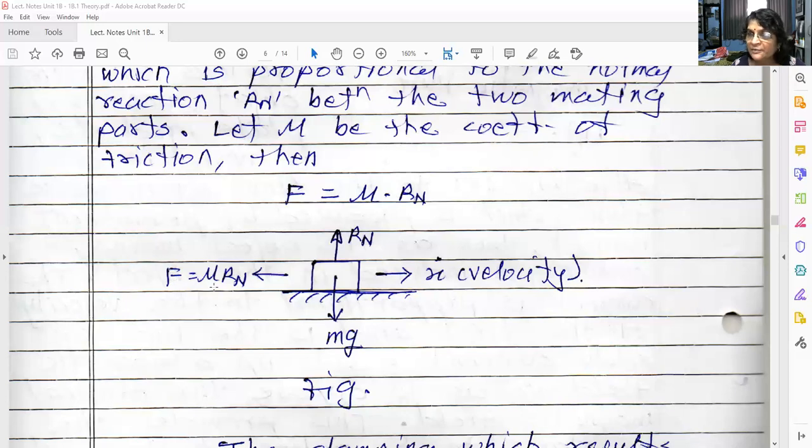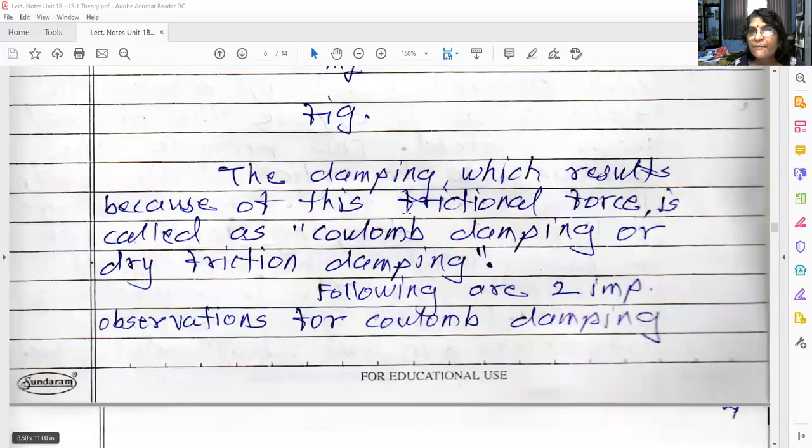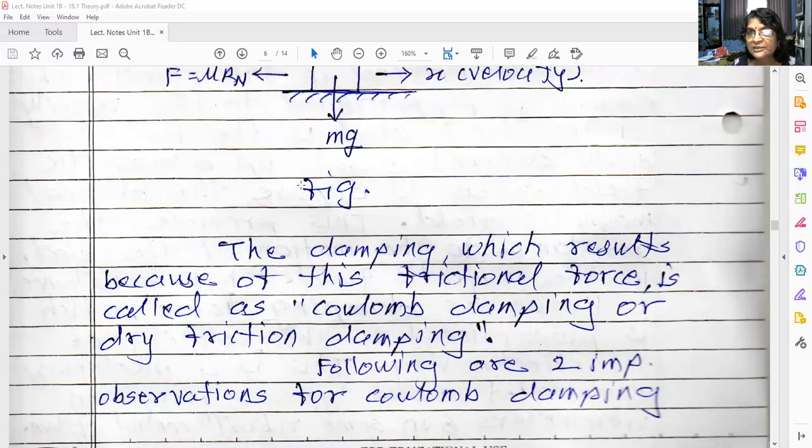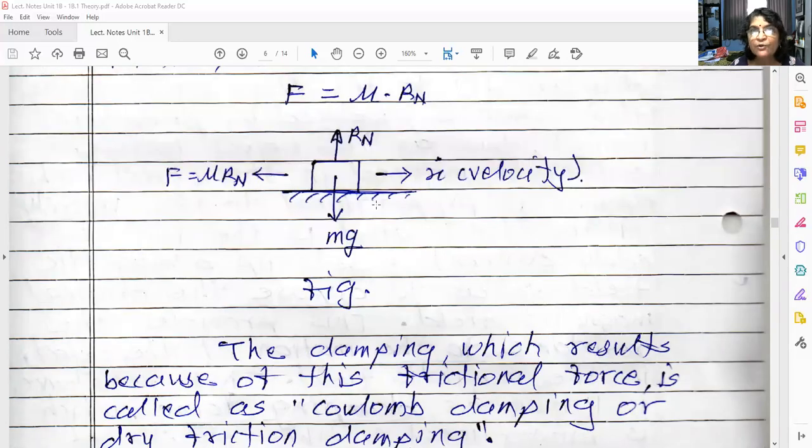Mu into Rn. So this damping which results because of the frictional force is called Coulomb damping or dry friction damping. So already you have studied this theory. Now here we are going to study how frictional force provides the damping.